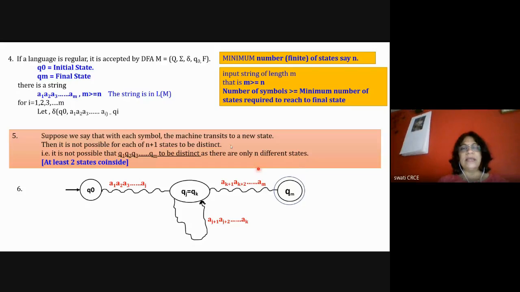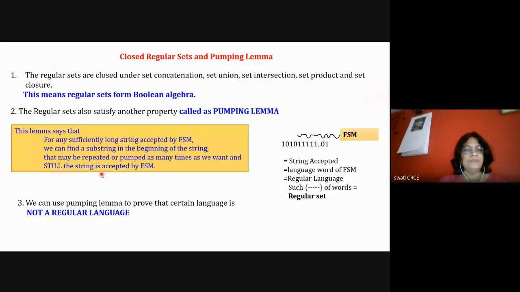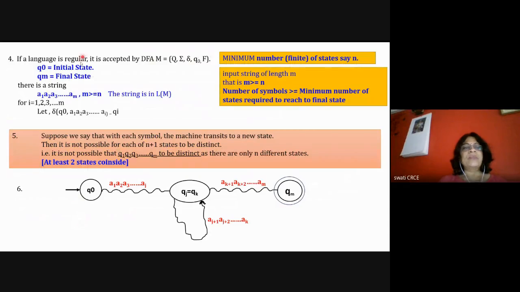Now this is the theorem part, or mathematical part, to prove this particular statement of the pumping lemma. What you have to write down are these first three statements whenever you are proving the pumping lemma theorem, the properties, and then the application of the pumping lemma. Now the fourth statement that you have to write is: suppose the given language is regular.